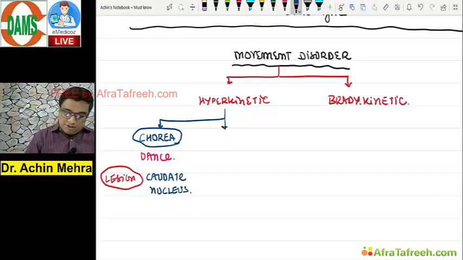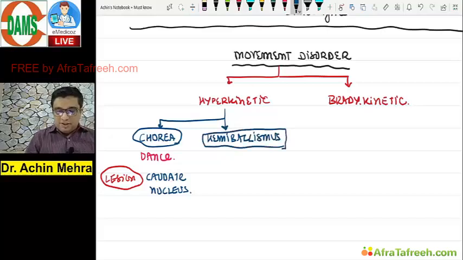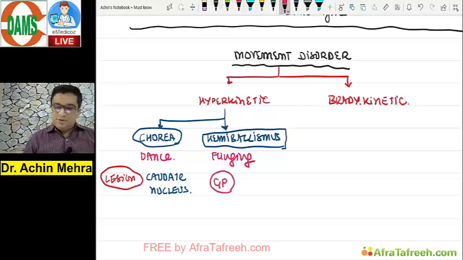Another movement disorder which I think is hyperkinetic is hemiballismus. Hemiballismus also, we have seen this a lot of studying we have done. Just a quick revision. How is it looking to me? A flinging movement. And where is your lesion? Yes, that's in the globus pallidus. Okay.